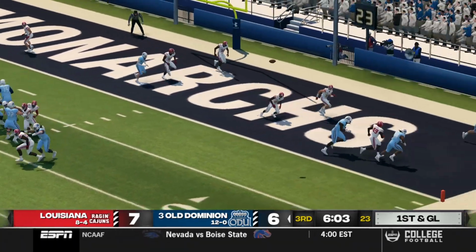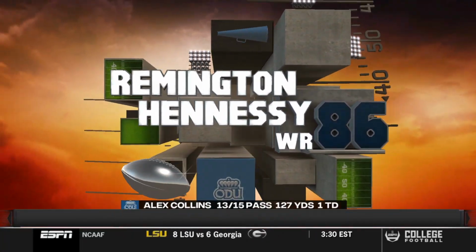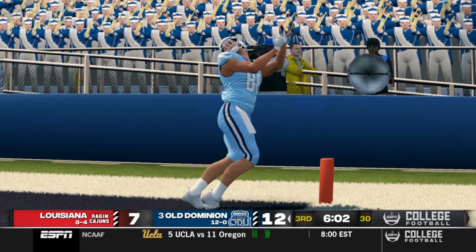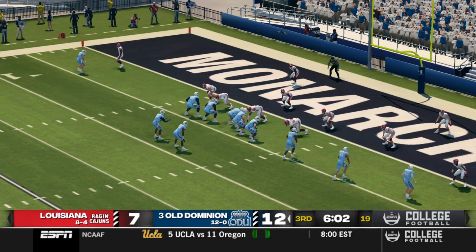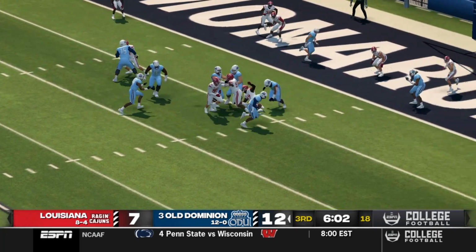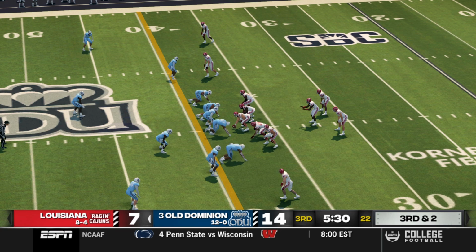And Alex Collins right back to Hennessy in the corner of the end zone for a 4-yard touchdown catch. And Collins kind of on fire. They would review this. Call would stand. It is a touchdown for Remington Hennessy. Old Dominion going for 2 points, and Collins just going to take it himself into the end zone for the 2-point conversion.